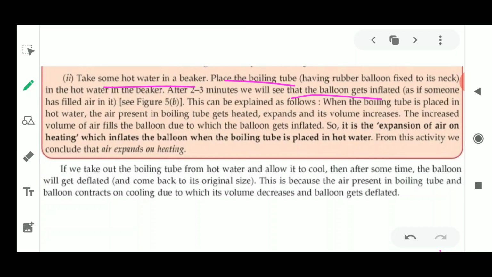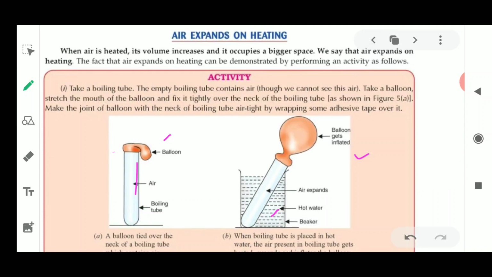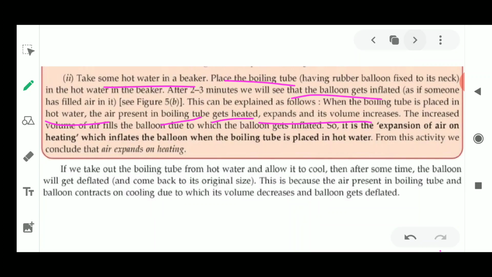Now this explains that when the boiling tube is placed in the hot water, the air present in the boiling tube gets heated up and expands, and its volume increases. So the increased volume of the air has filled the balloon, and the balloon started inflating. It is not going to inflate much because the test tube was very small. That is why only a small amount of expansion will be seen in the balloon. Because the test tube is very small and only this much air is present, it could inflate the balloon only till this much height. It is not going to inflate completely as you inflate balloons at your birthday parties.